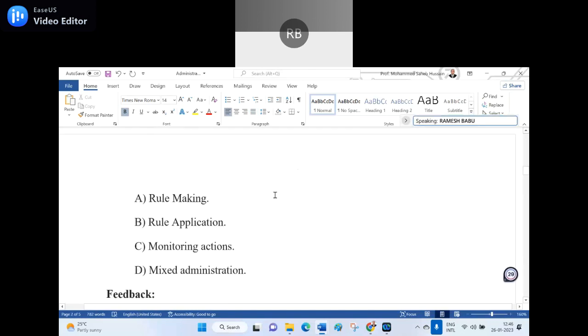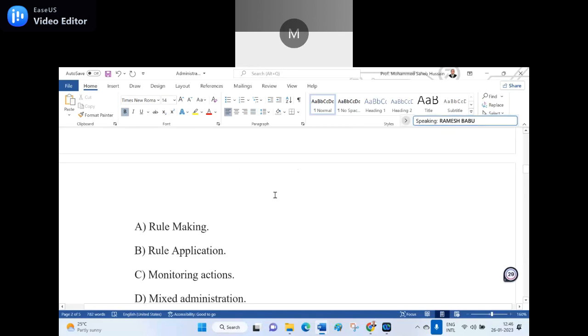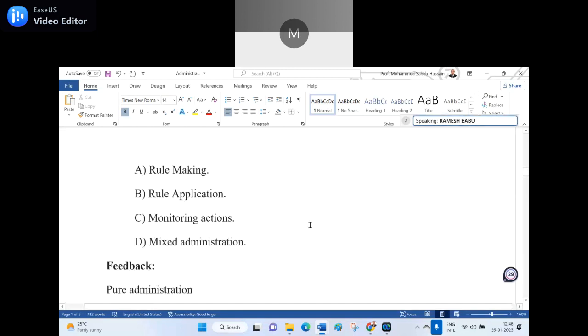Monitoring actions is wrong. No. Wrong. Rule application. Wrong. Mixed administration, sir. The wrong answer to this question is mixed administration. It is not the mixed administration. It is a pure administration. Is it clear? Yes, sir.